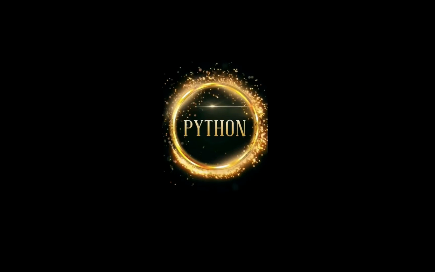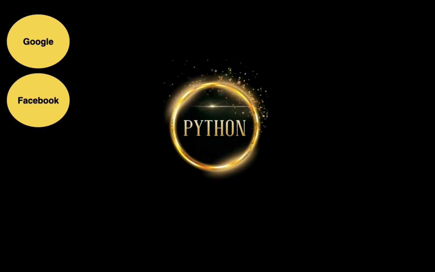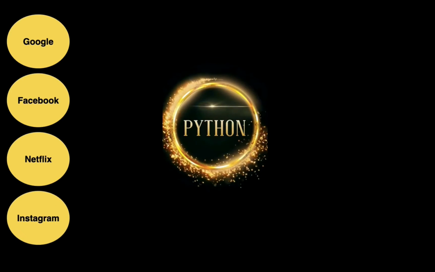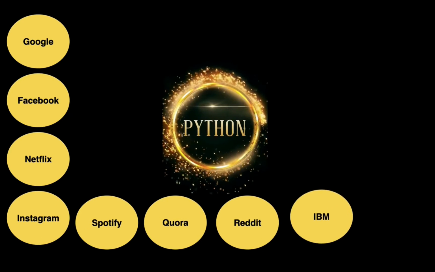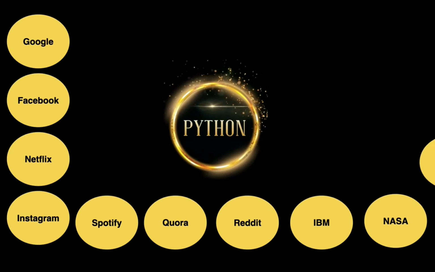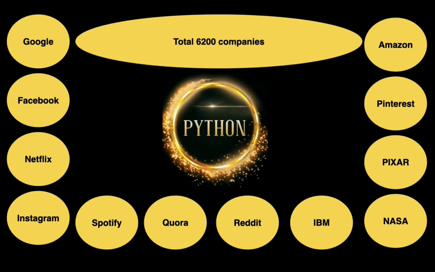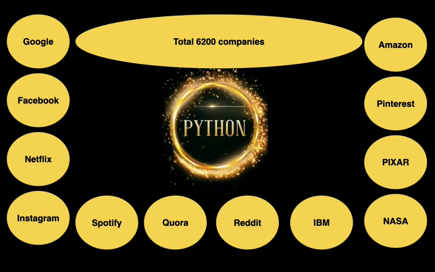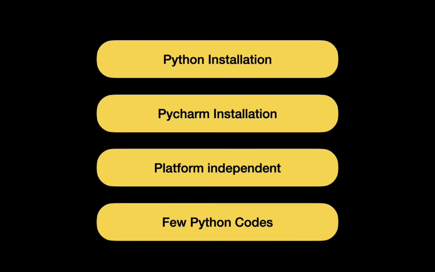with Python. So there are many companies working on Python where you can also think about making your career. Say Google, Facebook, Netflix, Instagram, Spotify, Quora, Reddit, IBM, NASA, Pixar, Pinterest, Amazon, and there are 6200 companies which are using Python in one way or another.